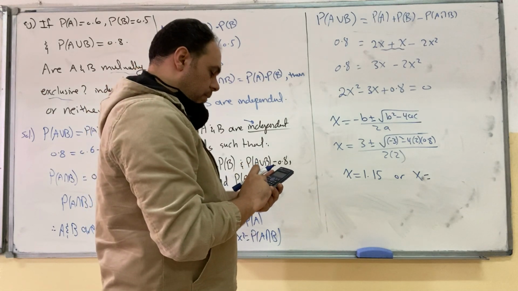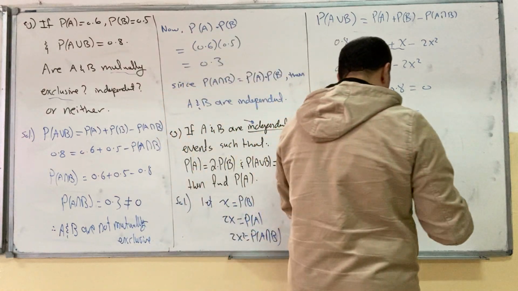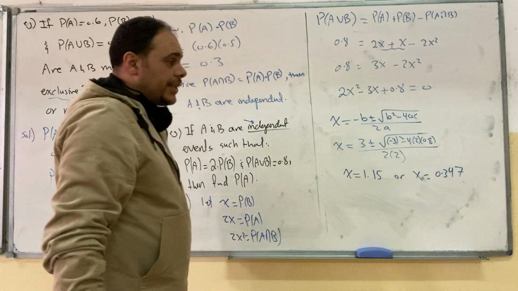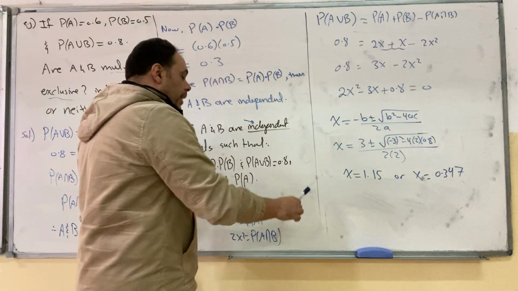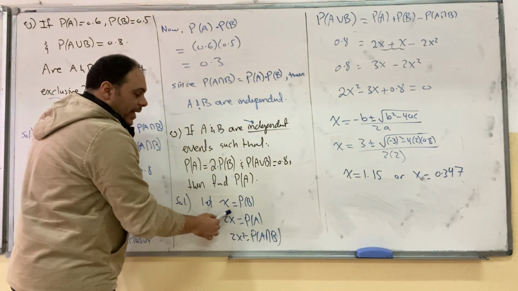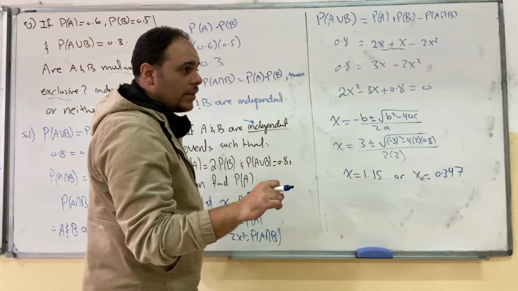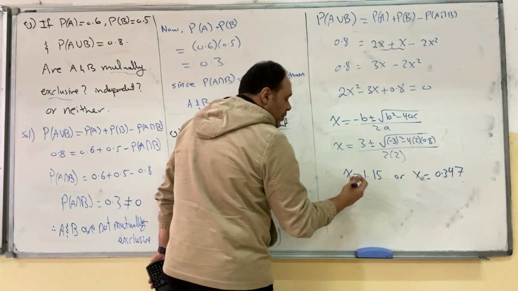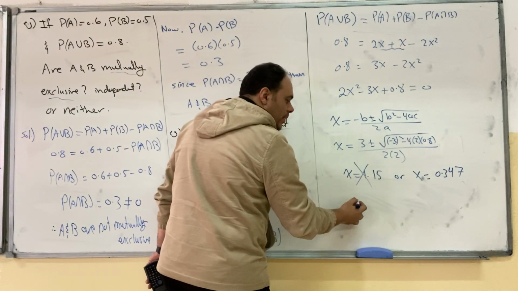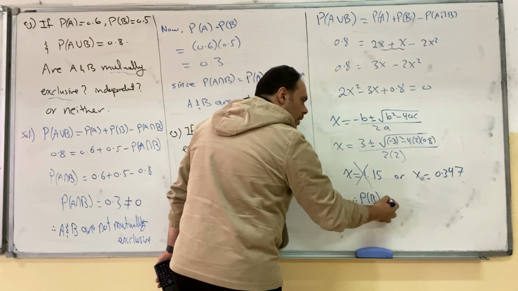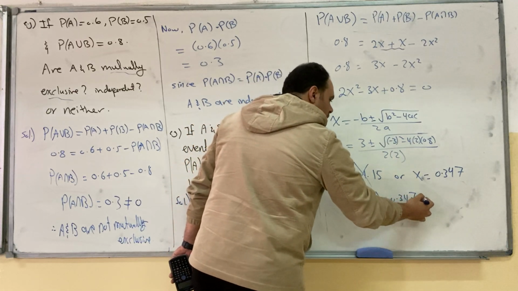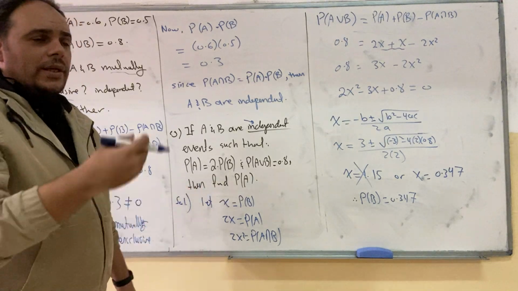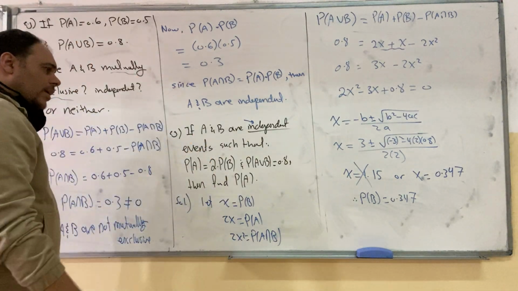The answer becomes 0.347. X is the probability of B, and any probability, as we said in the previous lecture, cannot be more than 1 or less than 0. It's between 0 and 1. So the first value is rejected, and hence probability of B is 0.347. Now, if this were a multiple choice question and you stopped here, you would find this answer among the choices, but your answer would be wrong, because what does the question ask for?